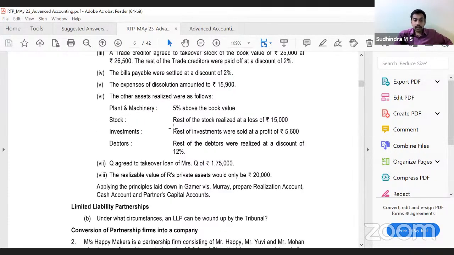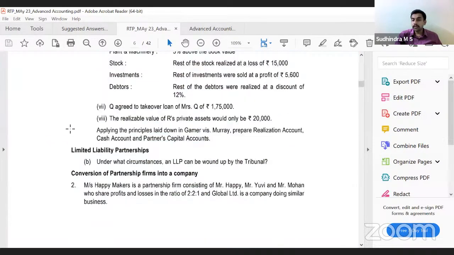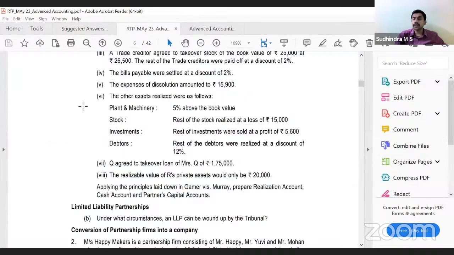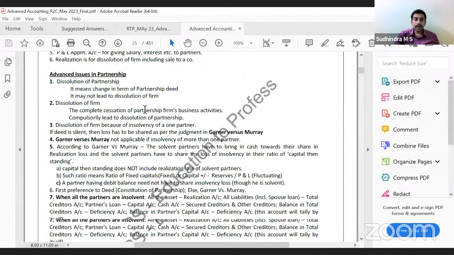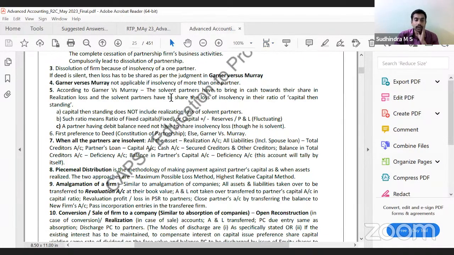Okay. See again, 1B, LLP related. Under what circumstances can an LLP be wound up by the tribunal? It's a theory question. We can refer to that. But don't miss that. Easily we can score 5 marks in that. So please don't miss it. Okay, fine. So we have one more question left. We'll quickly look into it.